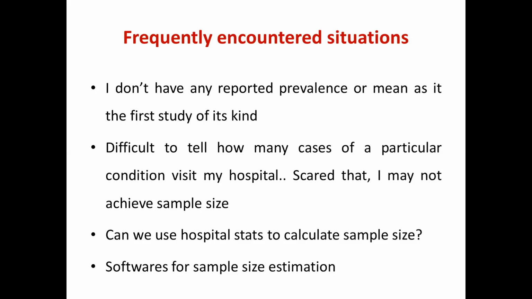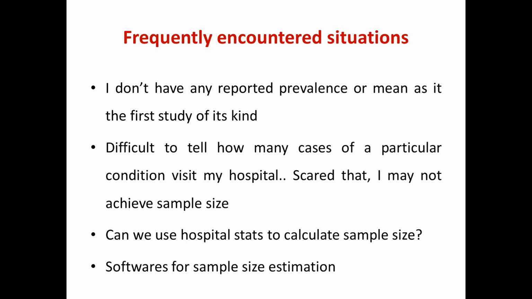Number 1, you do something called a pilot study. A pilot study is a miniature study, a small study on 10-15 individuals, and from them you assess that prevalence or mean, and using that you calculate the sample size. Number 2, if doing a pilot study is also not possible, you can take that P, the prevalence in 4pq by d square, as 50%. The maximum probability of occurrence of an event is 50%. I will take that maximum probability and calculate the sample size.